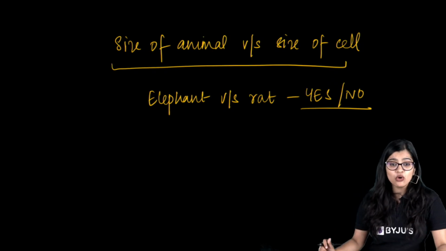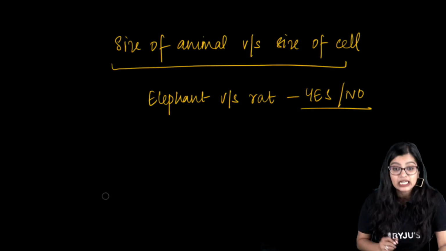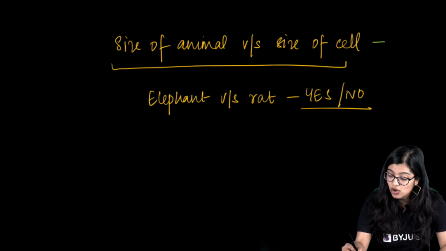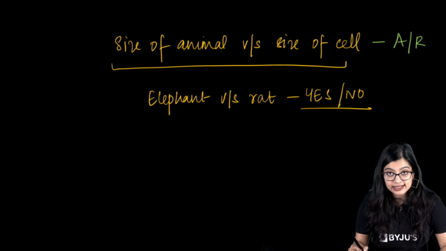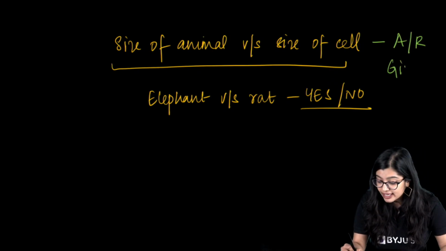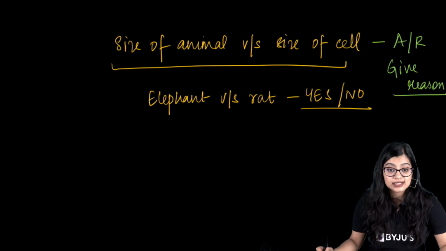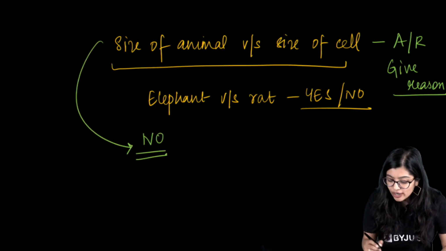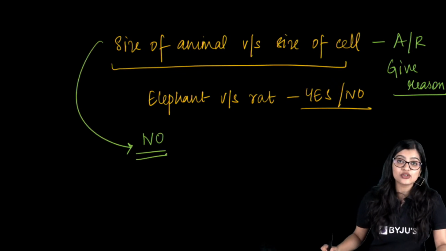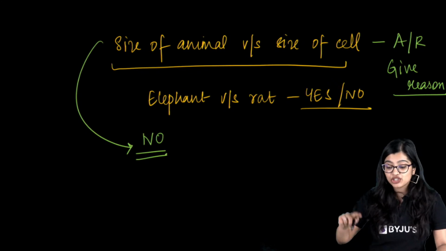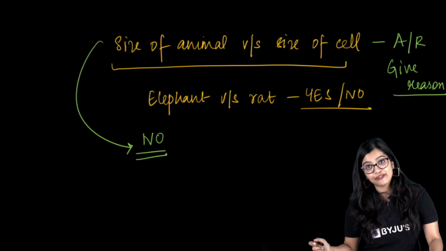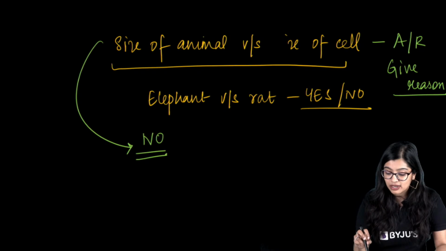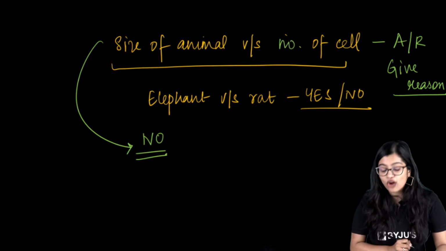For those of you who have a confusion here, let me clear this out because this is also an important assertion reason question, or a give reason question which they will ask in your examination. Star mark this in your textbook. The answer is no. There is no correlation between size of cell and size of animal. But if I ask, is there any correlation between size of an animal and number of cells?